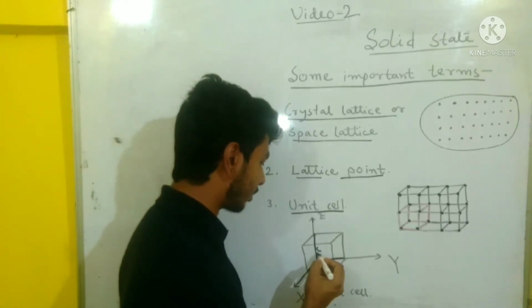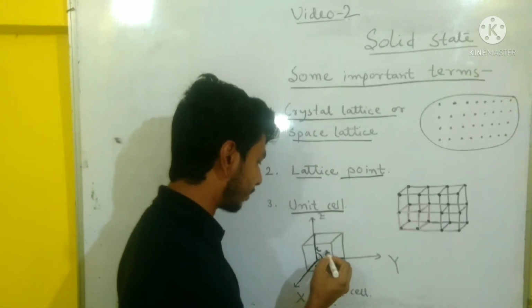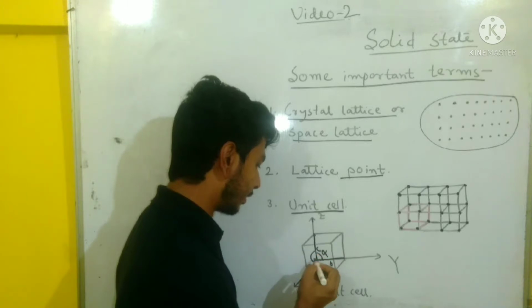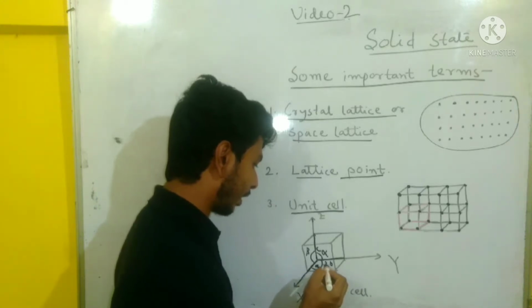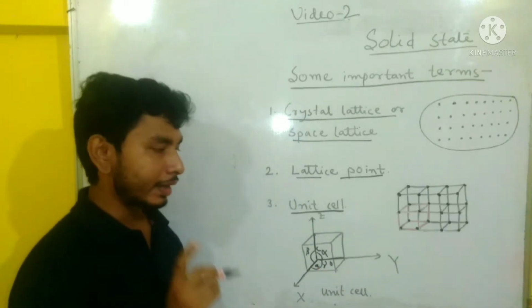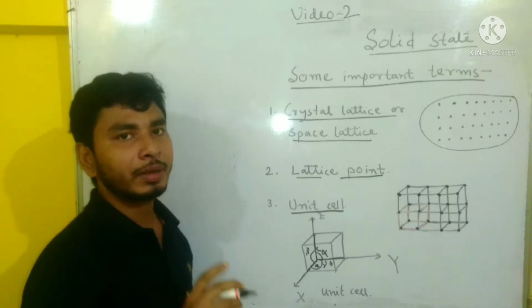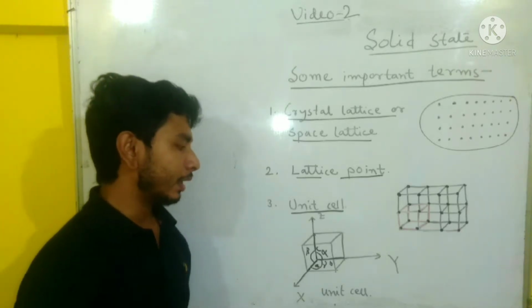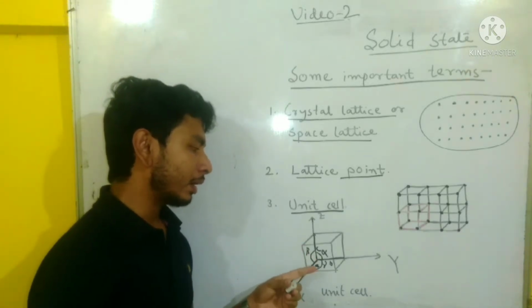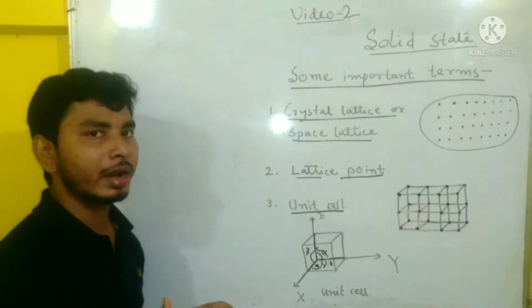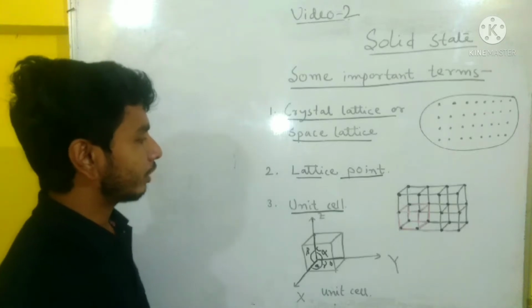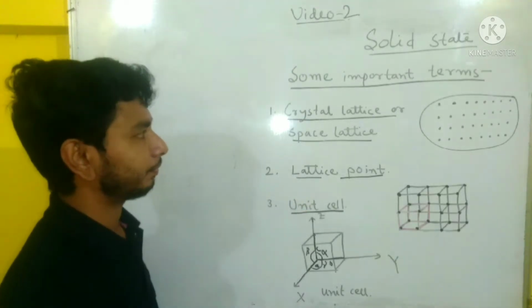This angle is represented by alpha, this angle is represented by beta, and this angle is represented by gamma. So edge lengths are represented by a, b, c, and alpha, beta, gamma. These are the angles between the faces. These are called interfacial angles. So this is about the unit cell.